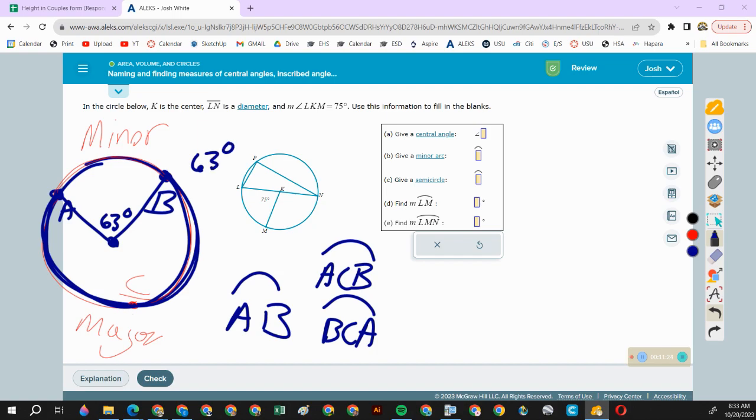That's how many degrees of the circle that arc covers using the central angle. What would the other one be? Well, 360 minus 63 is 297. So the measure of this arc is 297. All right.